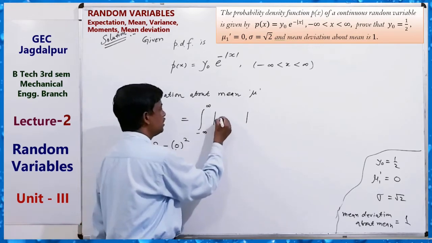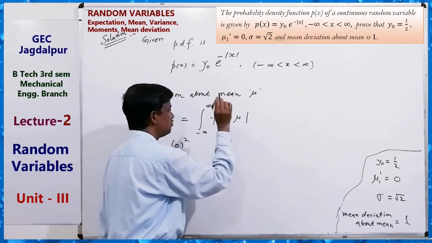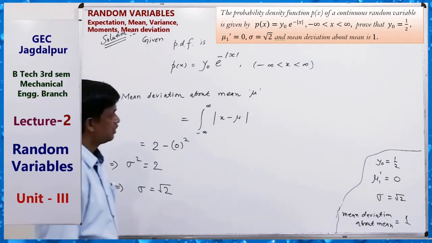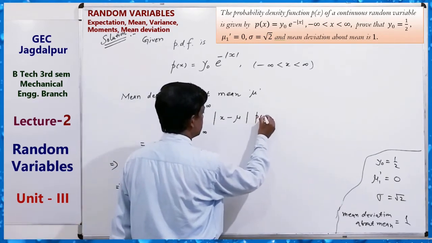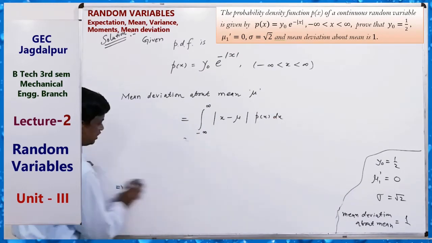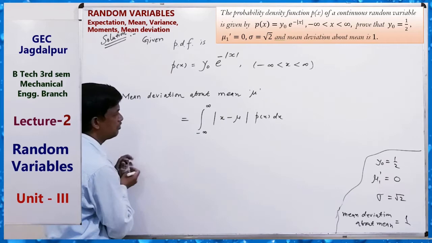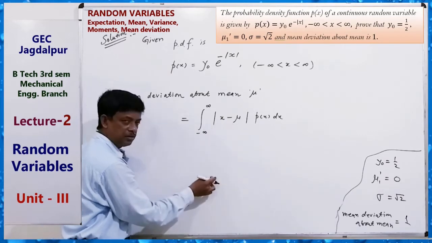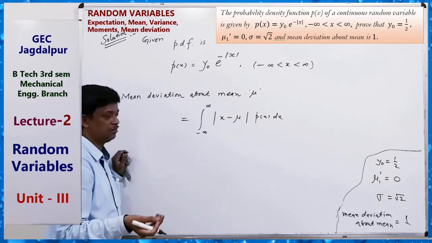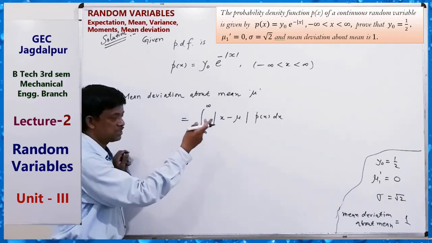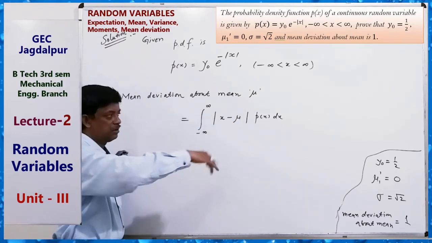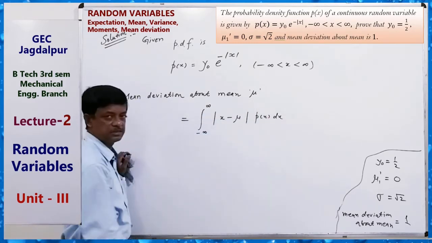About mean means mod of x minus mean, mu, times px dx. Clear? In place of deviation about some point a, we take the mean, so mod of x minus mean times the PDF, dx.